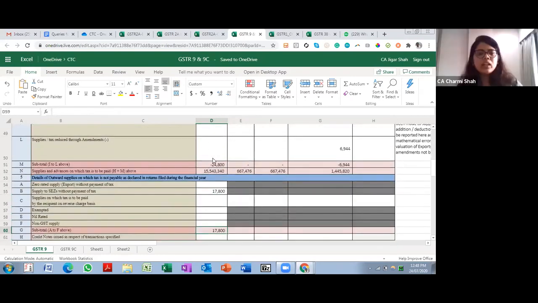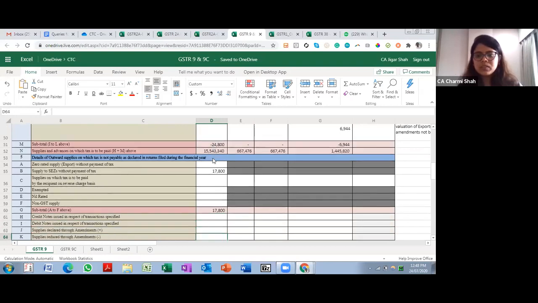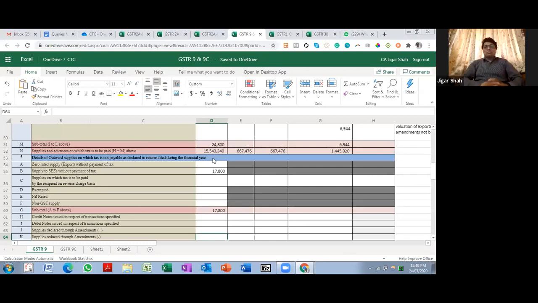Okay. And so the differential tax that has to be paid, will it compulsorily have to be paid with interest, or can it be paid without interest? So you can file DRC03 without interest, but as per law, you have to pay interest. There is no escaping it.